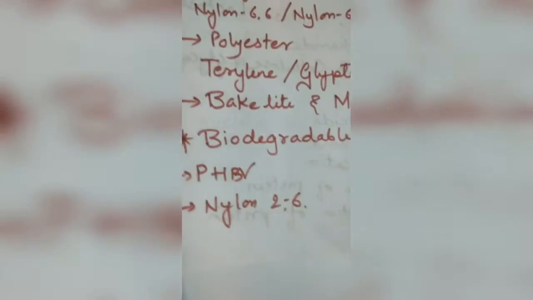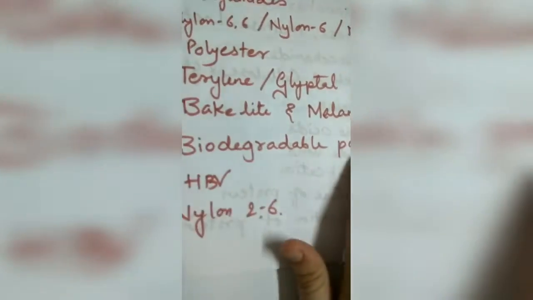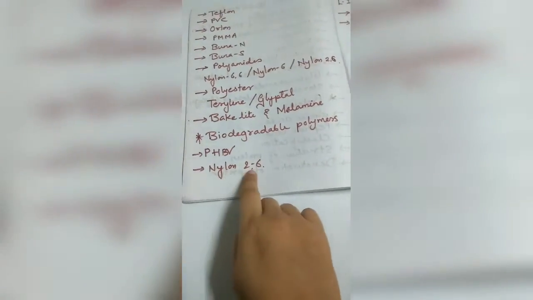We have also seen bakelite and melamine formaldehyde resins, or we can say polymer. And the last topic was biodegradable polymers. In that we have seen PHBV and nylon 2,6. So dear students, these are the topics which we have covered in the chapter polymer. Still, if you have any doubt, you can ask.